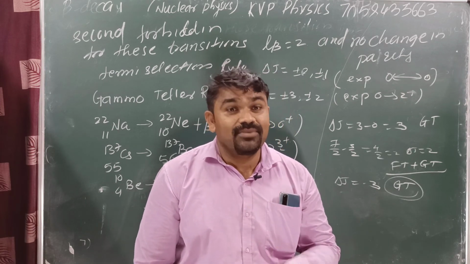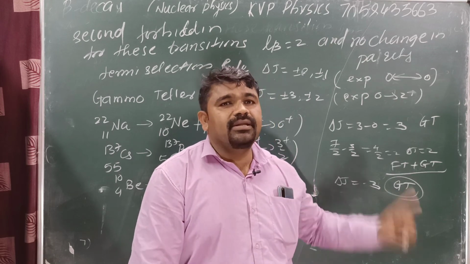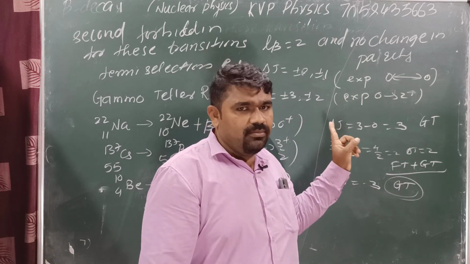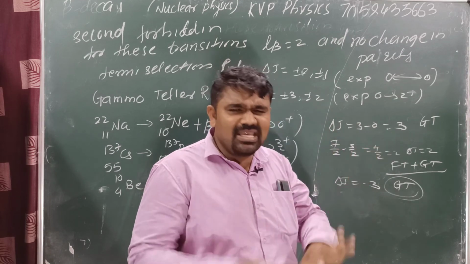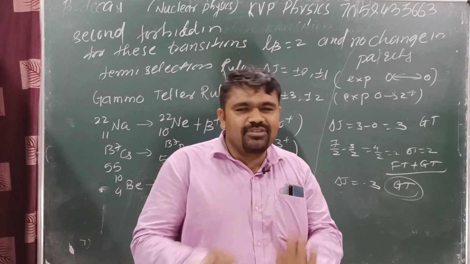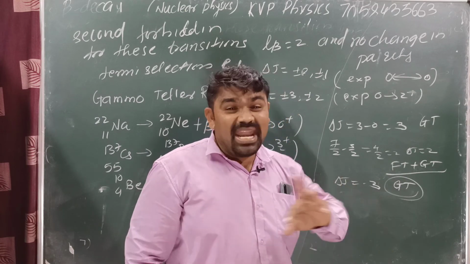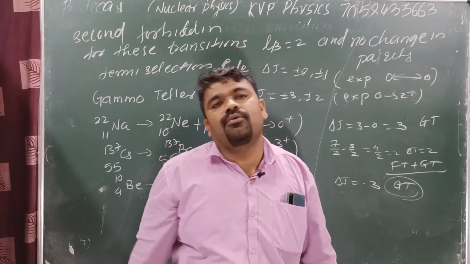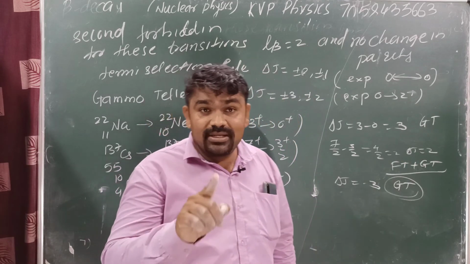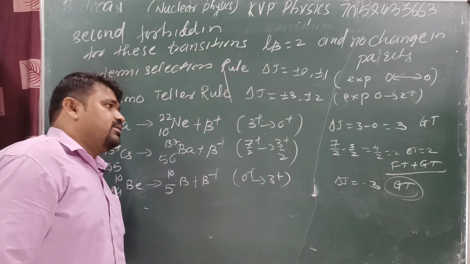How to identify whether this one is a second forbidden or first forbidden? Check the parity. Here, plus to plus, minus to minus or plus to plus means the parity does not change. Second forbidden, parity does not change. First forbidden, parity change. Allowed, parity does not change. Allowed first and the second, that was the whole lecture. Okay, now we can see some set problems.